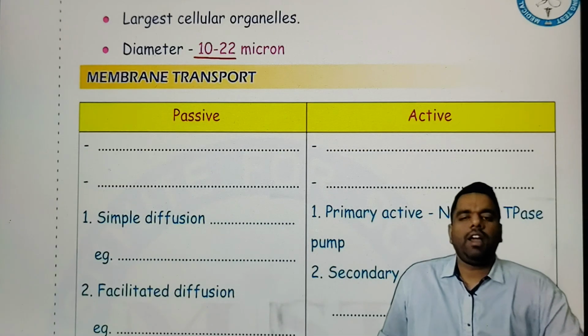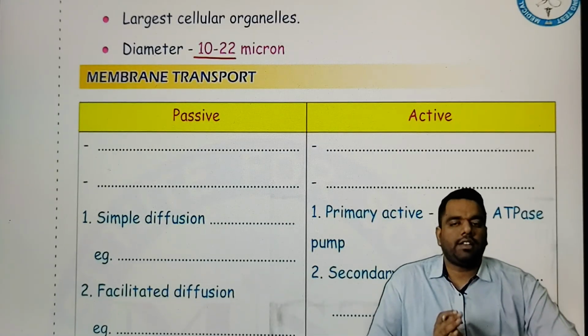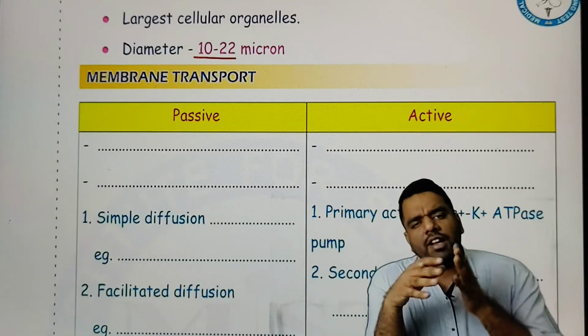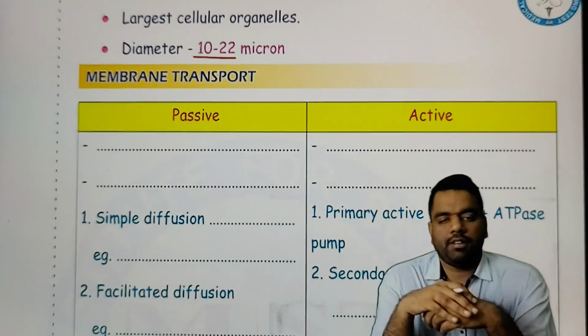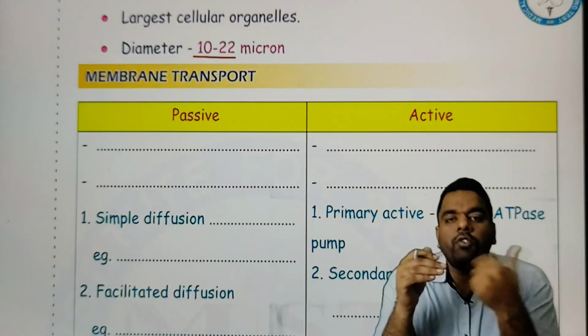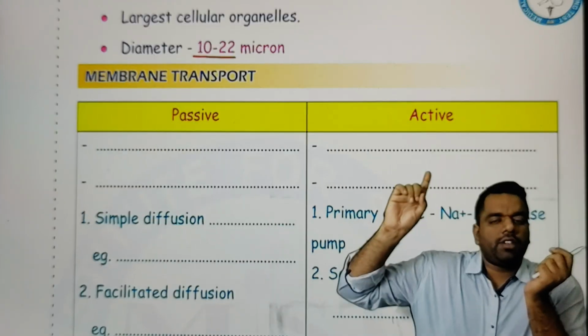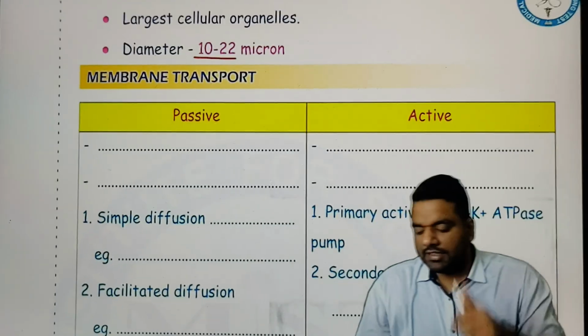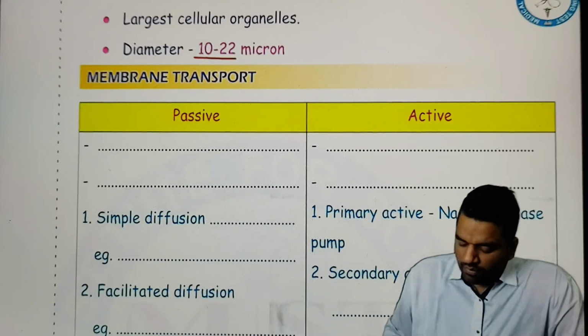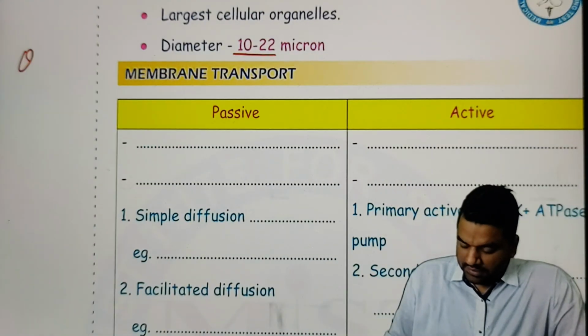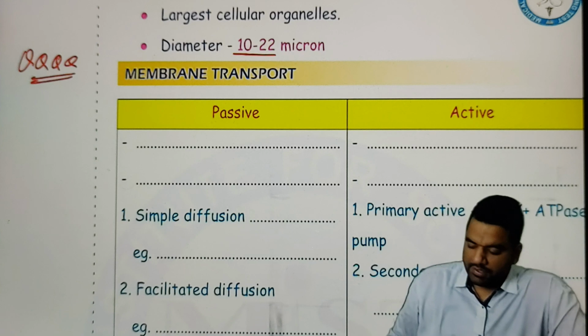Now talking about membrane transport, how anything goes inside the cell and outside the cell. Whatever substance is moving across the cell membrane can cross it by two mechanisms: either without energy or with the use of energy. If any substance moves without using energy, we call that passive movement. If it moves using energy, we call it active movement. So active means with energy and passive means without energy. From this table, guys, 100% this will come in your FMG exam in December.